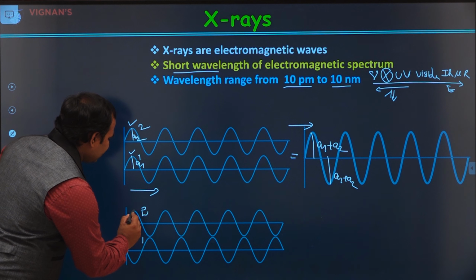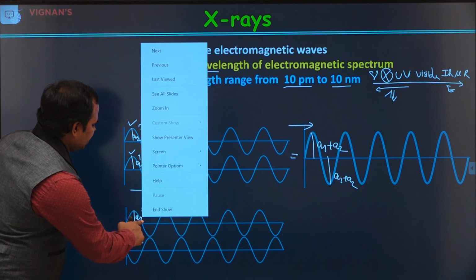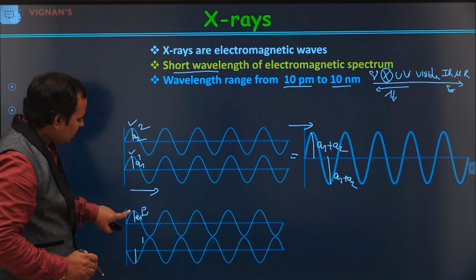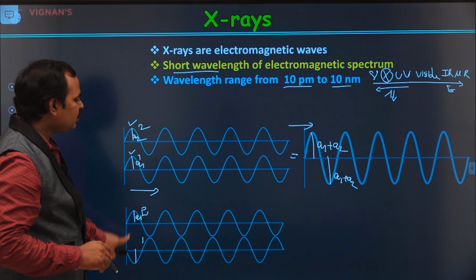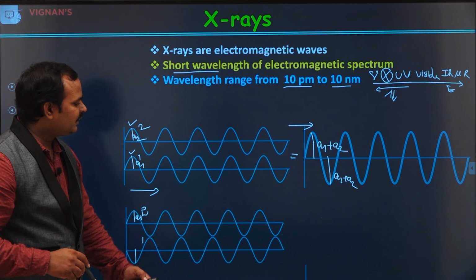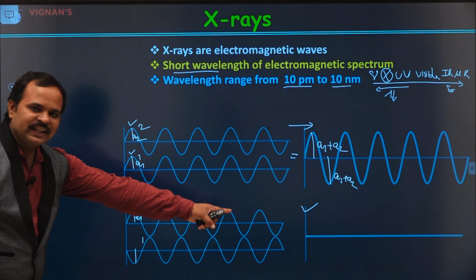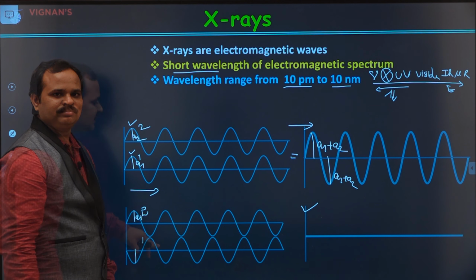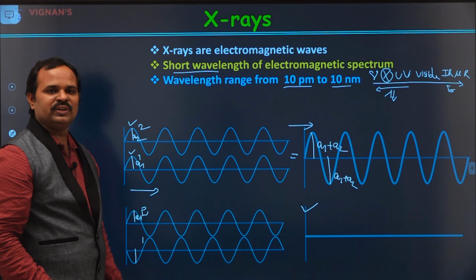But if this is in the positive direction, this will be in the negative direction. Now the positive and negative addition gives us 0. So they both cancel each other. So we get a resultant wave like this. Here you can see there is no wave at all. That is because these two are out of phase. When they interfere, we get destructive interference.